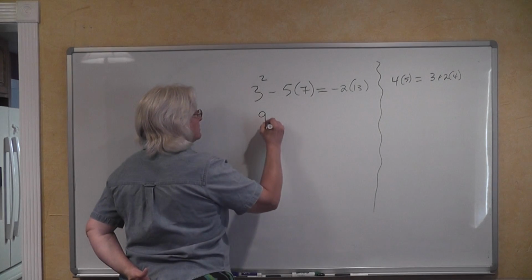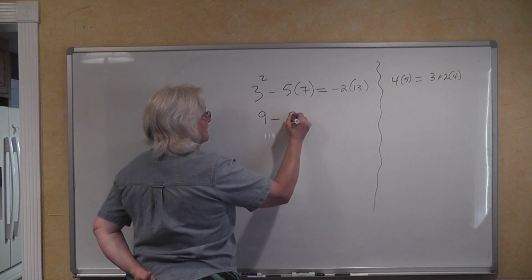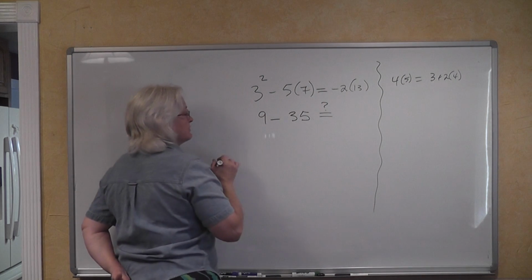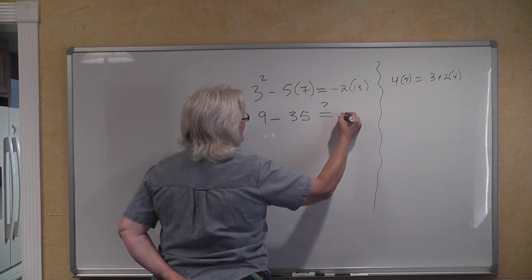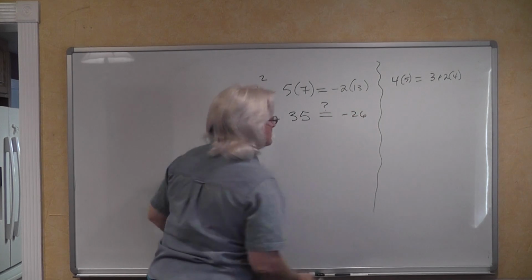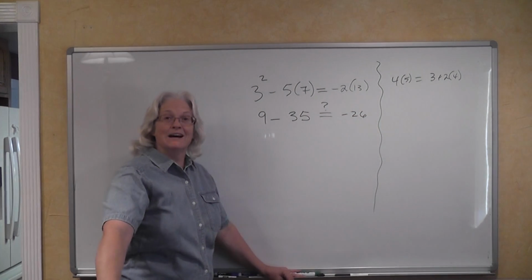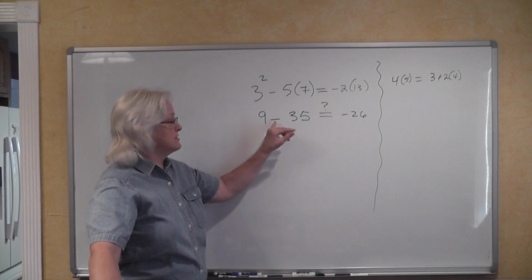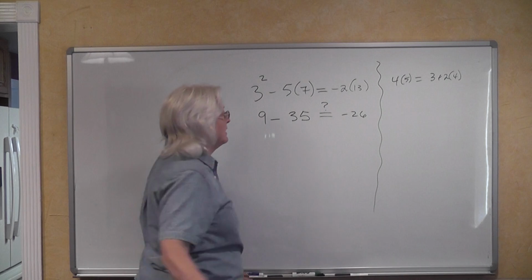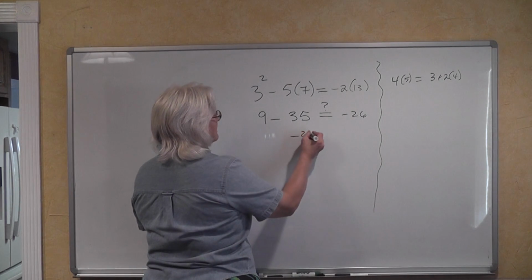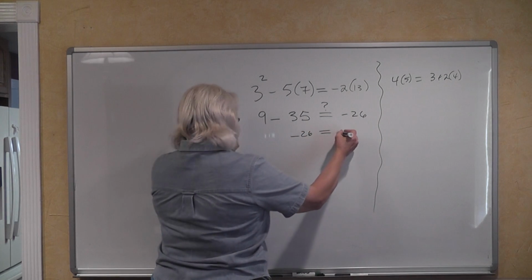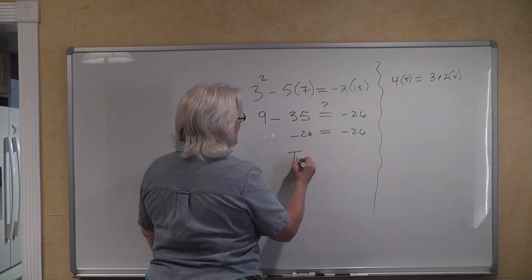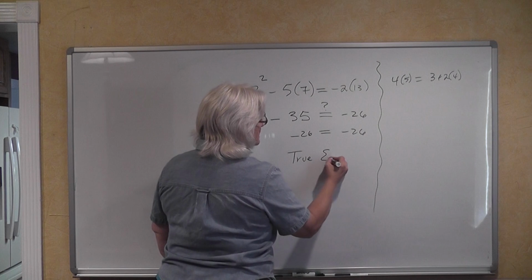3 squared is equal to 9, minus 5 times 7 is 35. Is 9 minus 35 equal to negative 26? How do we subtract signed numbers? 35 minus 9 is 26, and we keep the sign of that 35. So we have negative 26 is equal to negative 26, and we would say then that this is